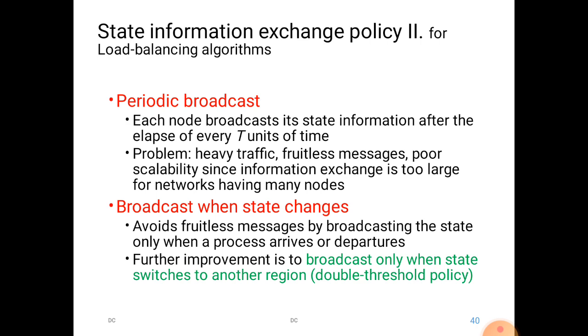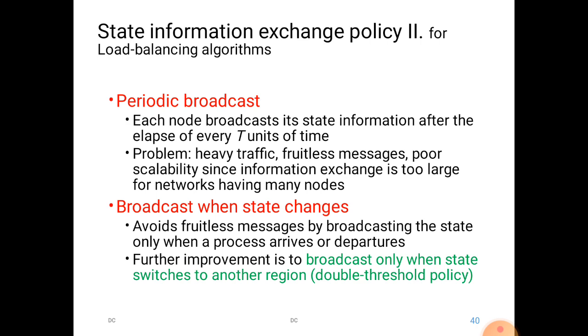In the case of periodic broadcast, each node broadcasts its state information after the elapse of t units of time. That is, after a particular time, each and every node will broadcast its state information: whether it is overloaded, whether it is norm, whether it is busy. So it has a drawback. What is the drawback?